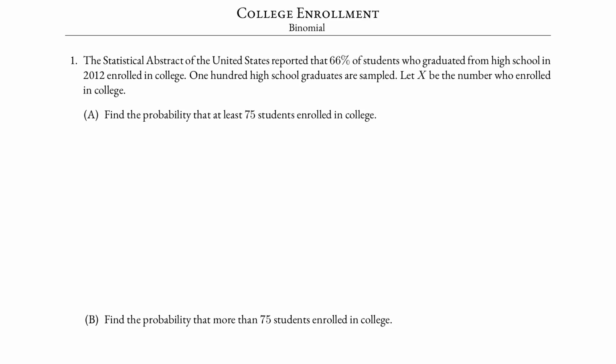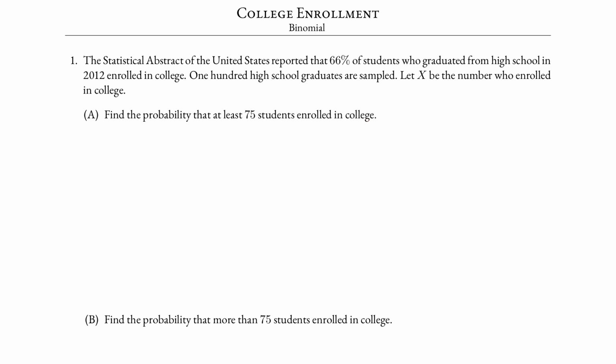College enrollment. The Statistical Abstract of the United States reported that 66% of students who graduated from high school in 2012 enrolled in college. 100 high school graduates are sampled. Let X be the number who enrolled in college. Find the probability that at least 75 students enrolled in college.